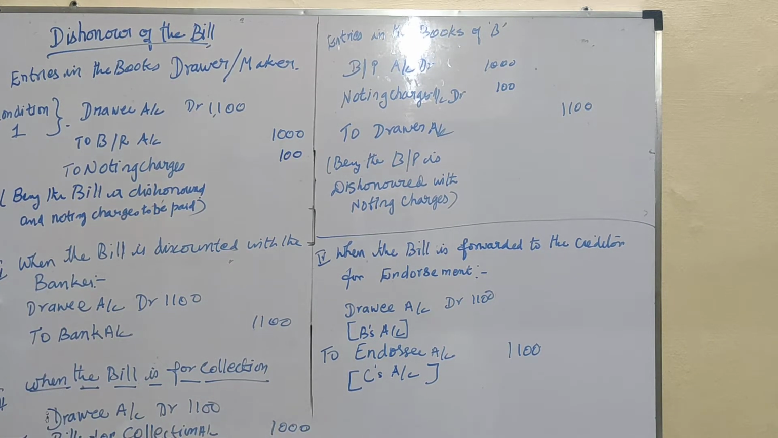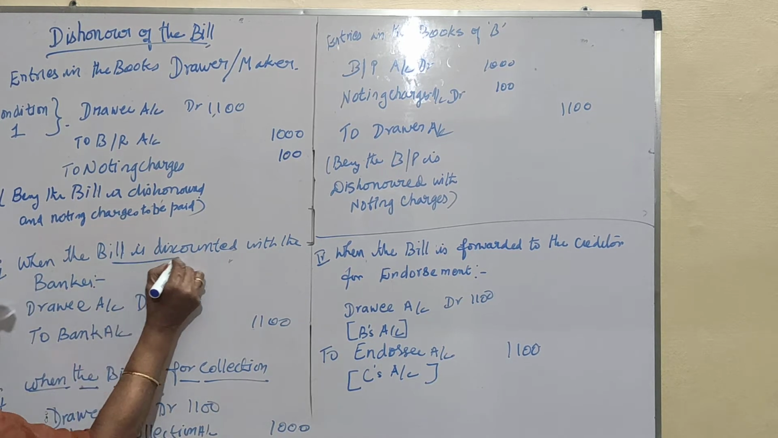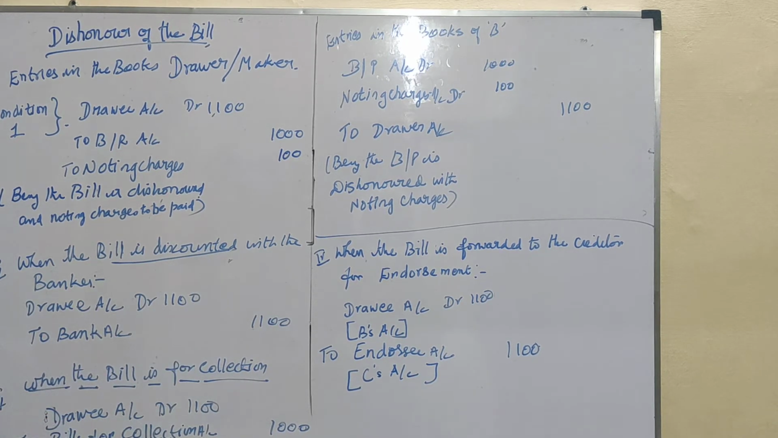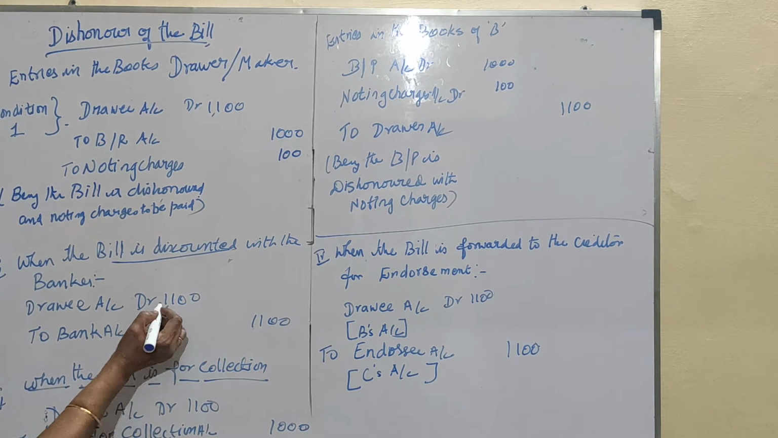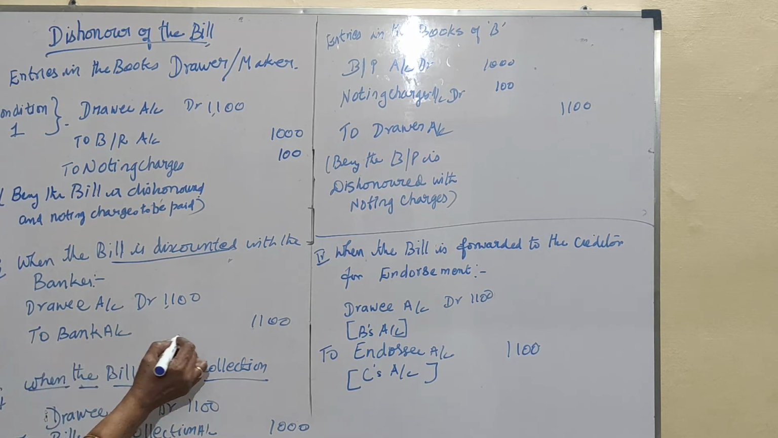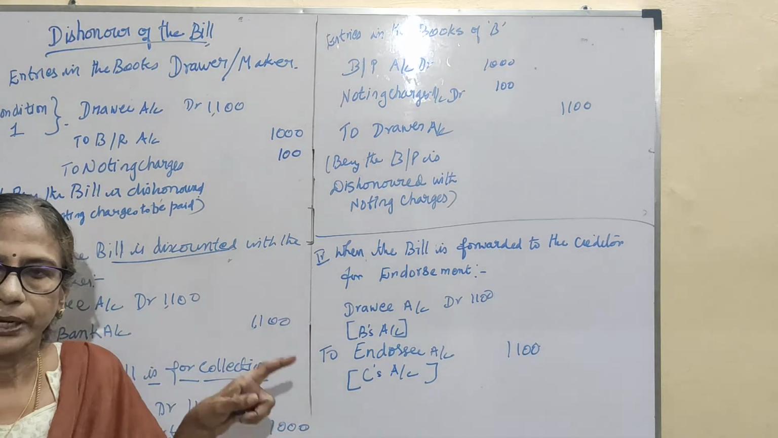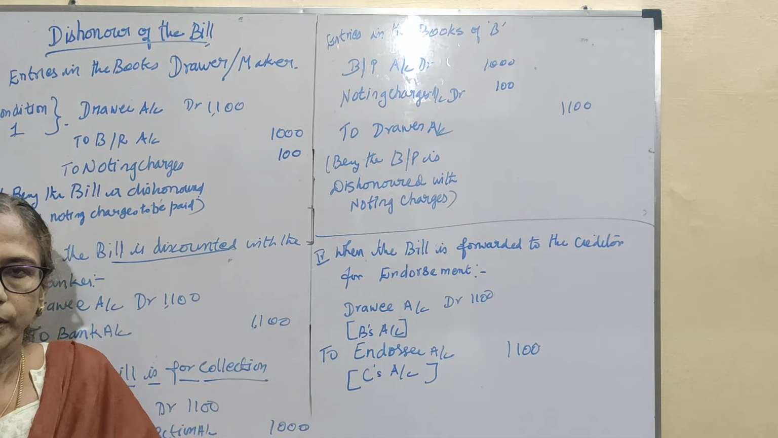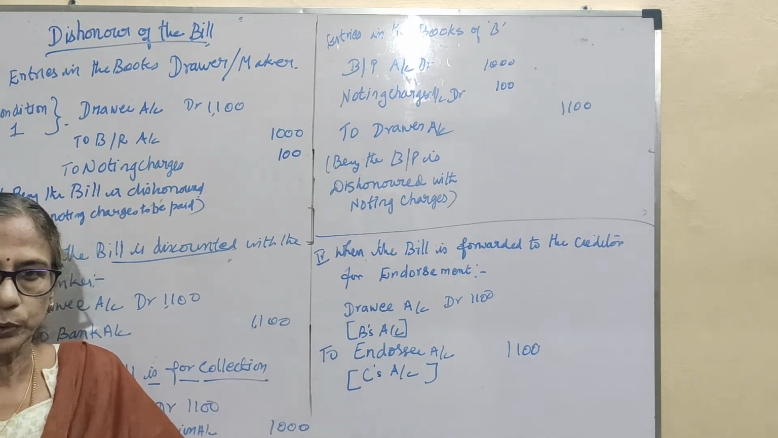Now under the condition where the bill is discounted with the banker at an earlier stage itself, in such a case, drawee account debited 1,100 to bank account, because the noting charges definitely might have been paid by the banker in case he reports the matter to the notary public.